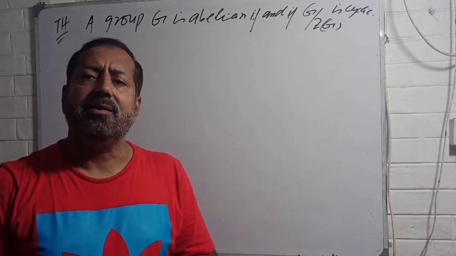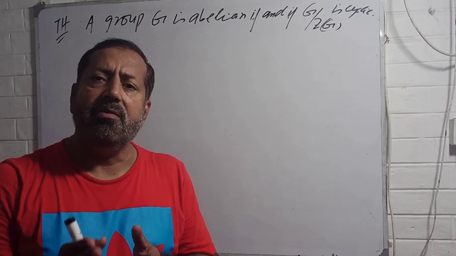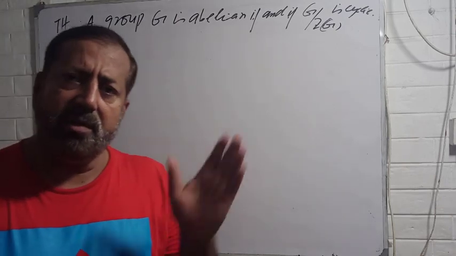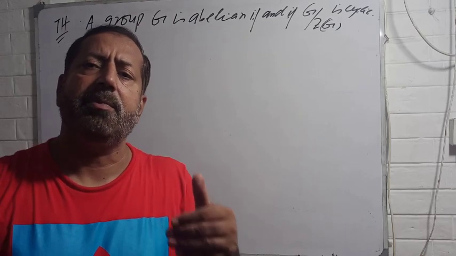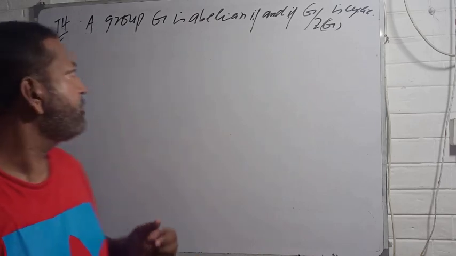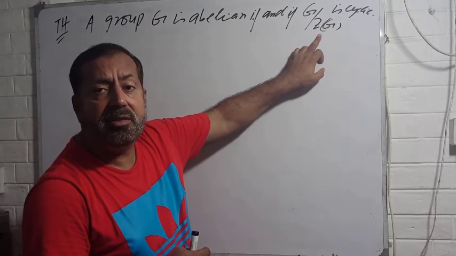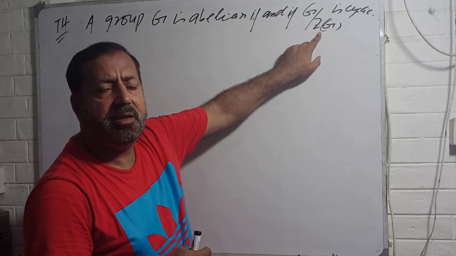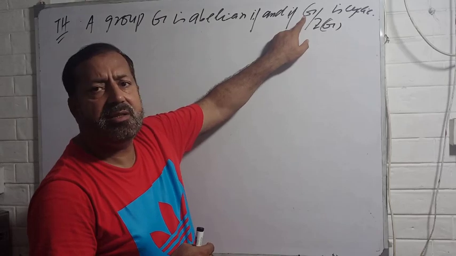So this is a very important question. You need to know which type of P groups could be always abelian. Before talking about P groups, we have a general theorem beyond the concept of P group. Whether your group is a P group or not, we say that a group G is abelian if and only if G by the center of G is cyclic. This means you just find G by center of G. If it is a cyclic group, then you can say that G is abelian.